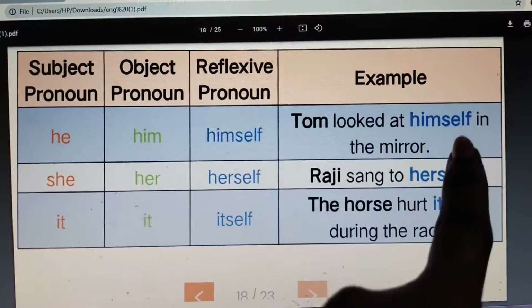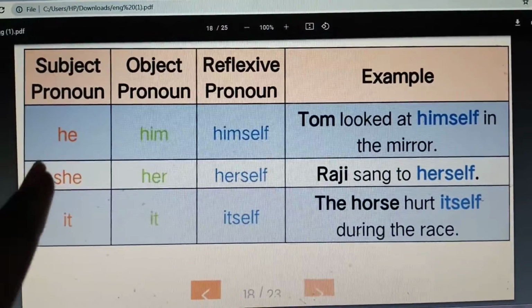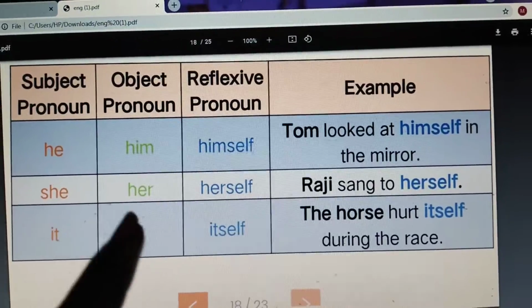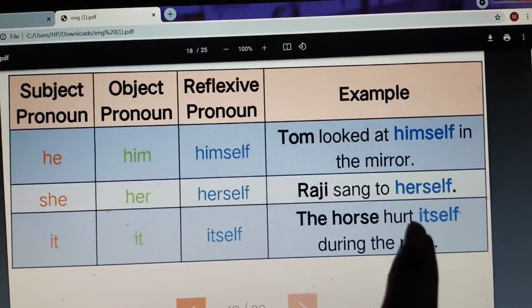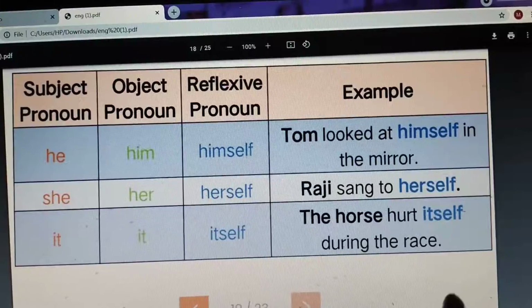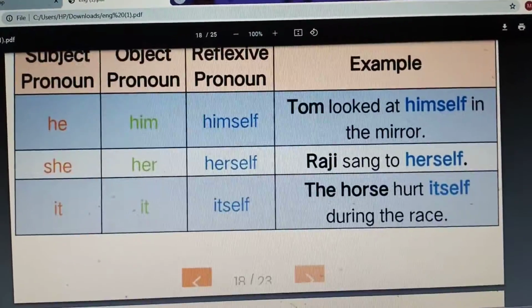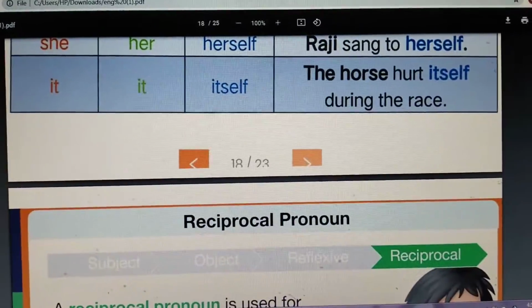Tom looked at himself in the mirror. She, her, herself. Raji sang to herself. It, itself. The horse hurt itself during the race. So here you can see himself, herself, itself. So these all come under reflexive pronoun.